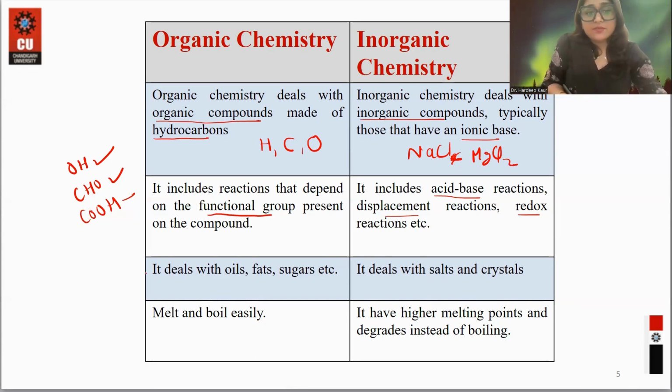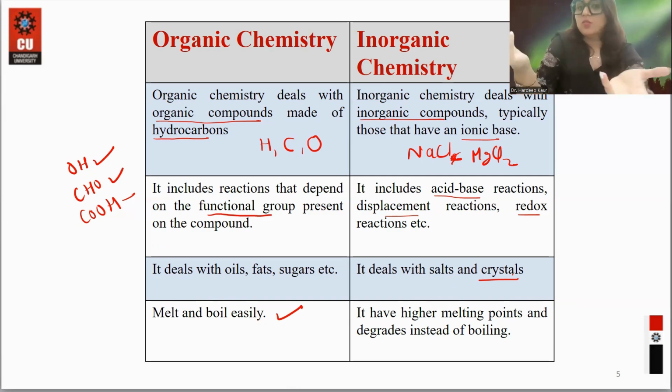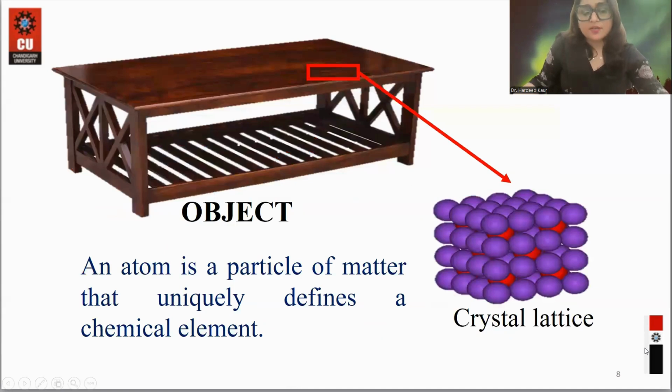Because organic compounds have carbon, hydrogen, and oxygen, they boil and melt very easily. But inorganic compounds are closely packed crystals, and because of that they have higher melting points and degrade instead of boiling. So this was a little difference between organic chemistry and inorganic chemistry. Now I'll start with the very basics.